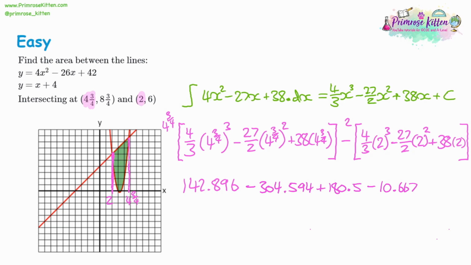Then we've got 2 squared, multiplied by 27, divided by 2. And that's 54. Now we're taking away that in the second bracket, but we're taking away the entire second bracket. That's a double negative. So we're adding on 54. Then we have 38 times 2. And again, we're taking this away, so it's take away 76.